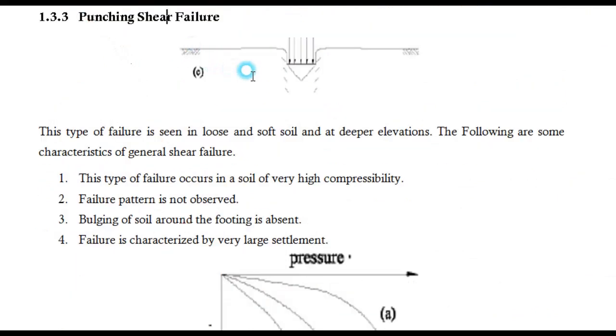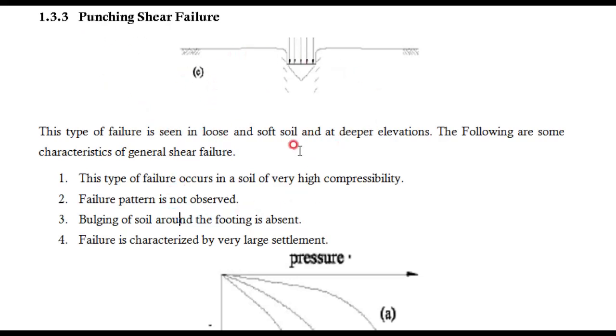Second, punching shear failure means what? The soil is very weak and it is clay in nature, powdery in nature, or saturated with water. Clay and saturated with water content. There are many voids. Density is very low. Therefore, it is considered weak. And when the foundation penetrates here, see, it is penetrated this much, but there is no bulging. It went inside without making any changes in the ground surface. Therefore, we can say this is a very weak soil. It is not resisting the applied load. Therefore, it is a very weak soil.